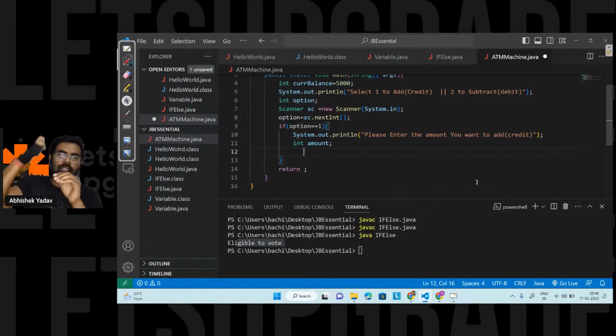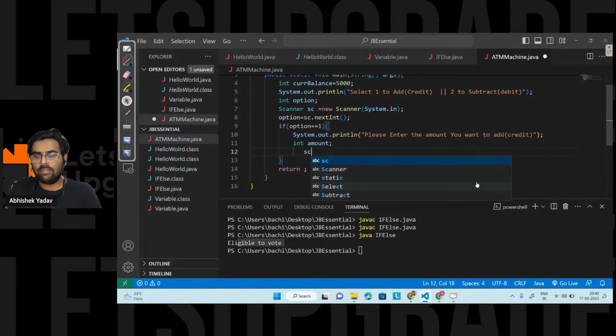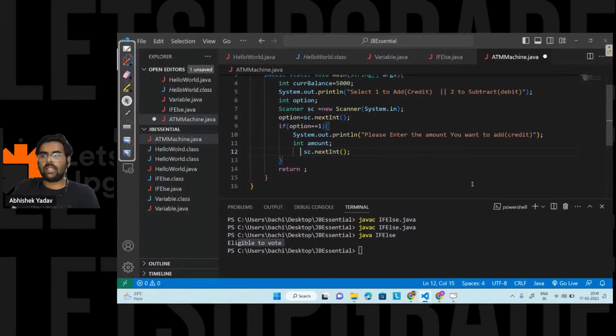We want the data in integer format, so I will use the reference variable sc and call nextInt. This will give me the data in integer format, and I will store it inside the amount variable.